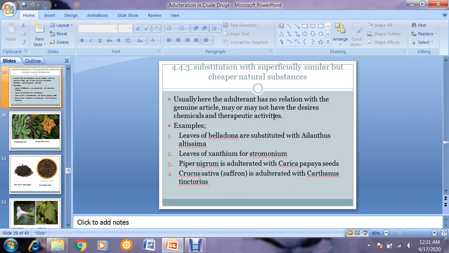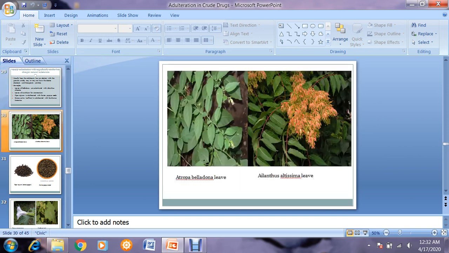Examples: leaves of belladonna are substituted with Ailanthus altissima, leaves of Xanthium strumarium, and Piper nigrum or kali mirch is adulterated with Carica papaya or papaya seeds. Crocus sativus or saffron is adulterated with Carthamus tinctorius. Why are they replaced? Because their morphology is the same. They look the same, but definitely they don't contain the required phytochemical constituent. Rather, they may contain another constituent which may become toxic to the consumer.